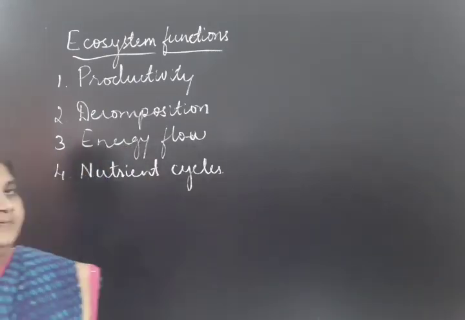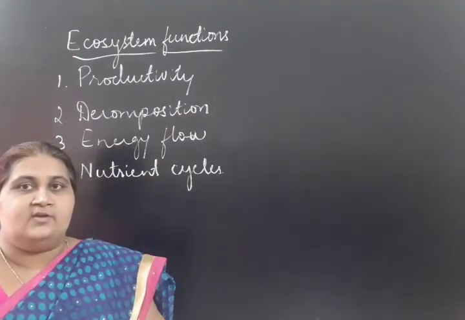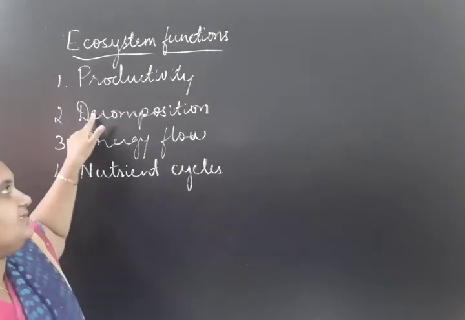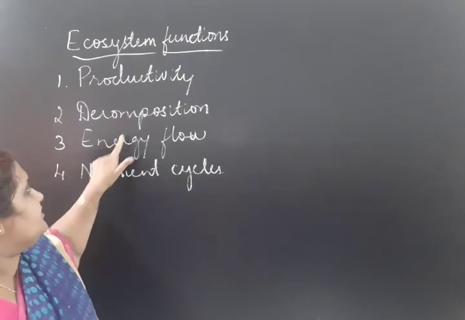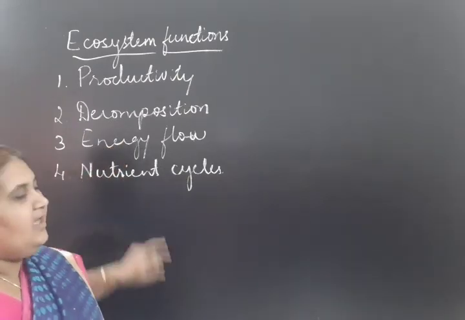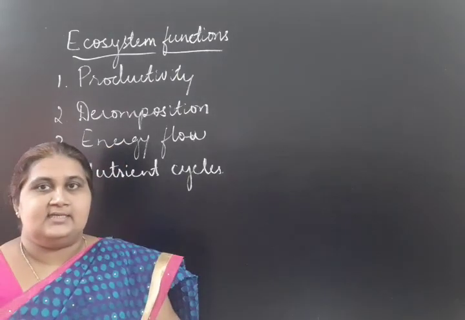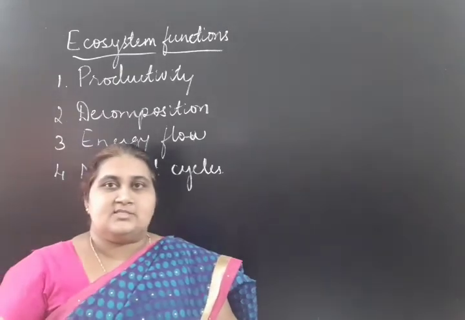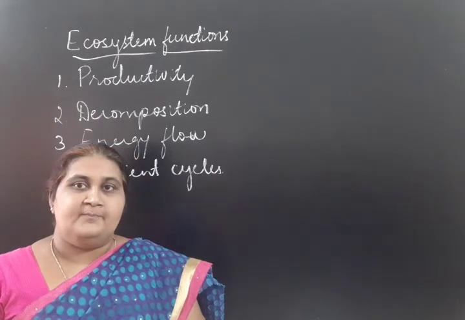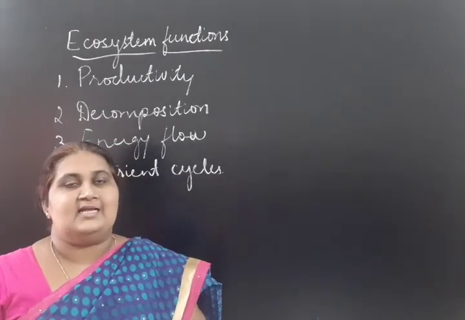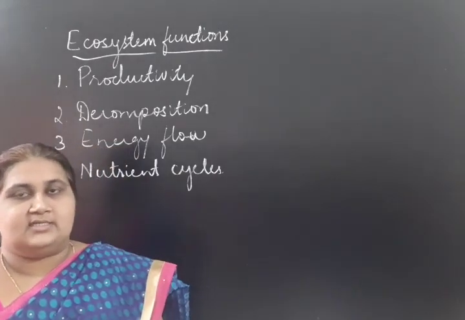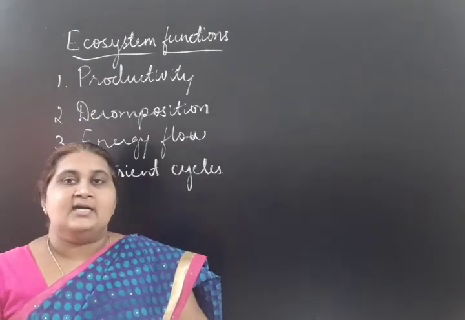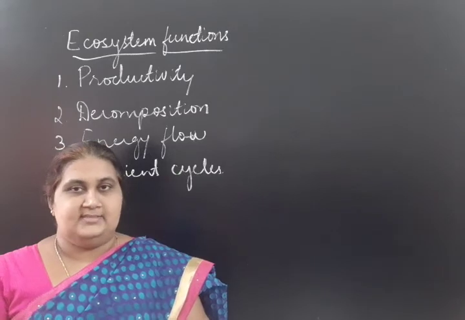The four functions of an ecosystem are productivity, decomposition, energy flow and nutrient cycles. So ecosystem is made up of both biotic as well as abiotic components.